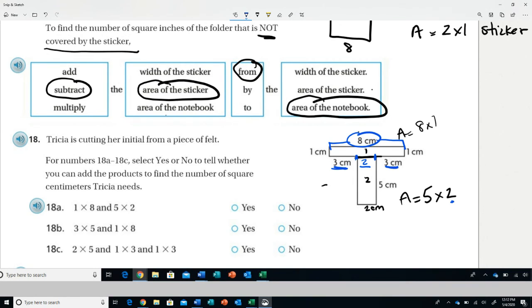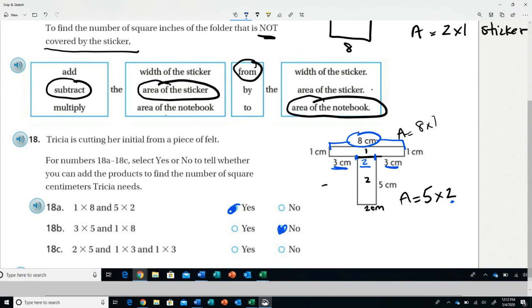All right. So part A says I can do 1 times 8 and 5 times 2, which I would say that is a yes. B says I could do 3 times 5. I'm going to go with no on that. 3 times 5 does not give you the area for the base of the T. I could do 2 times 5. I could do 1 times 3 and 1 times 3.